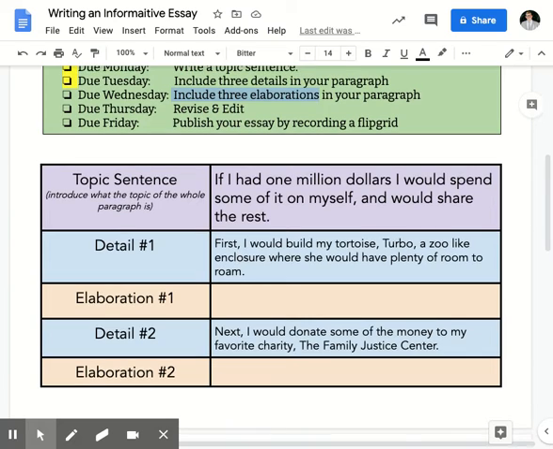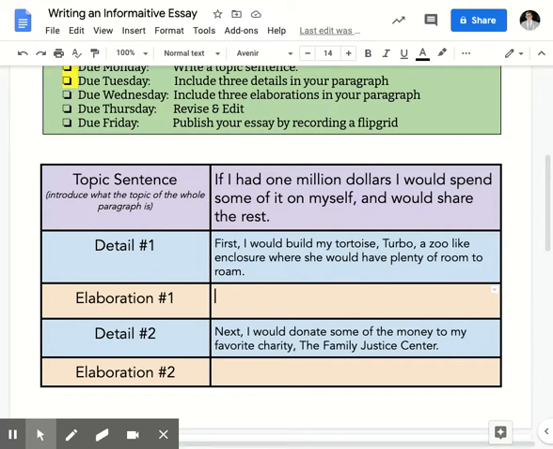All right. So, an elaboration is adding on or providing additional information about our detail. So, our first elaboration, notice this says detail one, elaboration one. These are linked. This first elaboration is about our first detail.